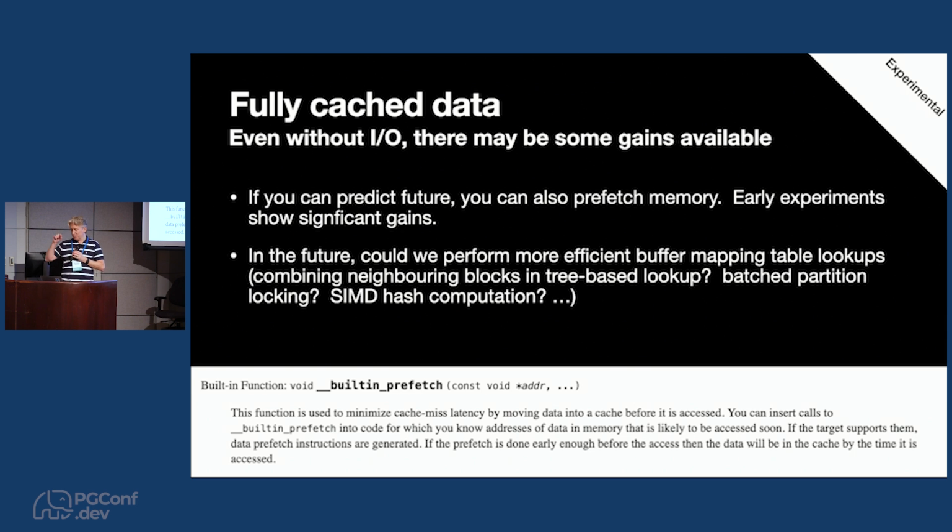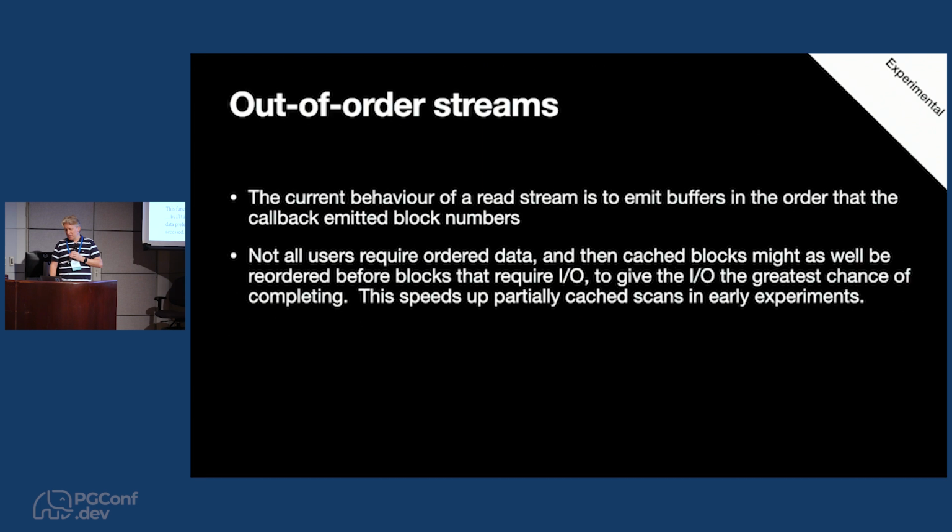At the moment, there's a hash table lookup for every block that we want to look up in the buffer pool. If we had a tree structure, and if you know that you're going to be looking up these 8 contiguous blocks, then you could perhaps do that much more efficiently with one operation. All right.